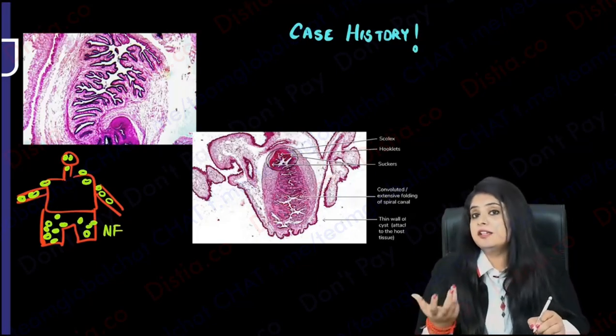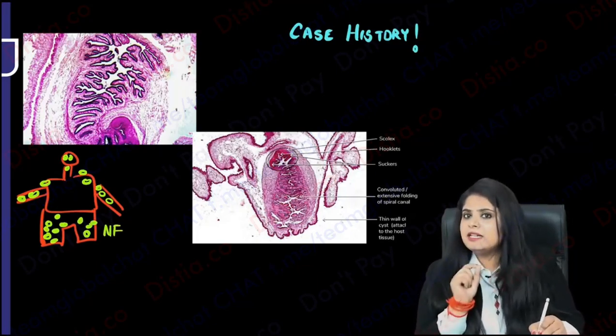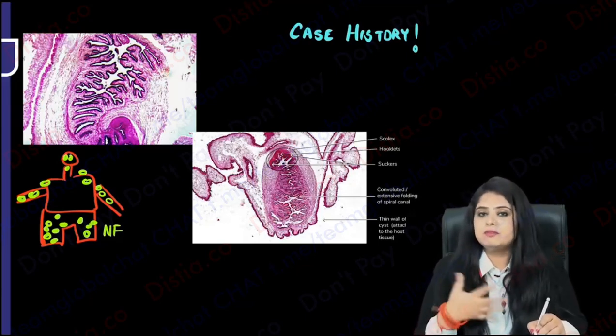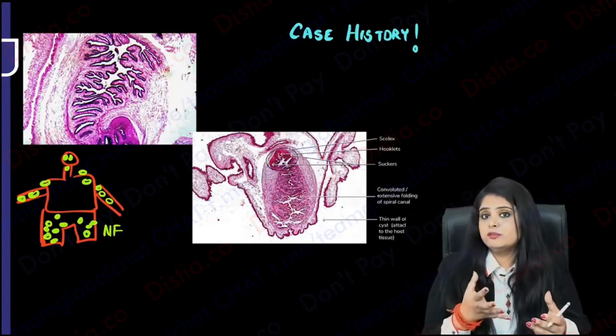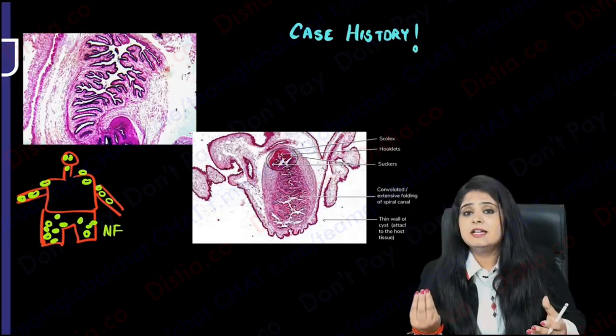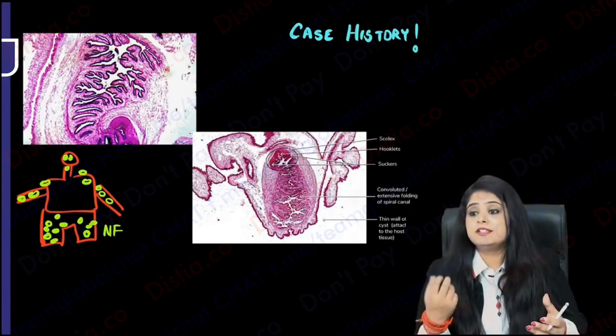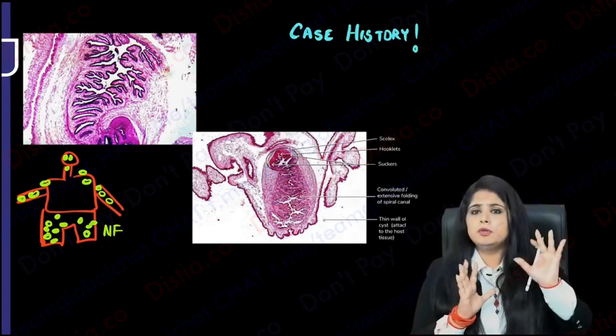So then I started asking him more history. I said, do you have some pigmented spots? Maybe I thought I was bubbling with knowledge, na? Because I was just out of my entrance exams. So I was like, oh, cafe au lait spots dhoonte hain. Let me see whether he has got ophthal examination done. Does he have Lisch nodules? I went deep down into neurofibromatosis.